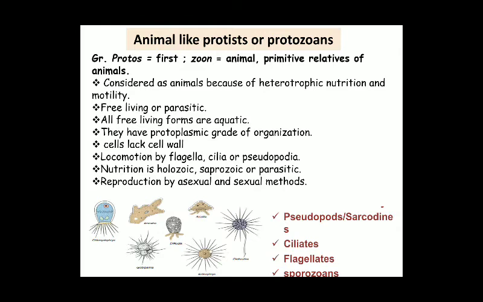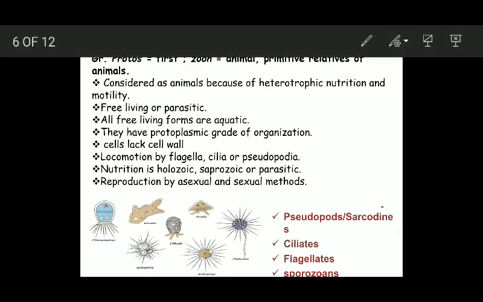These organisms are the primitive relatives of animals. They are considered animals because of their heterotrophic nutrition and motility.